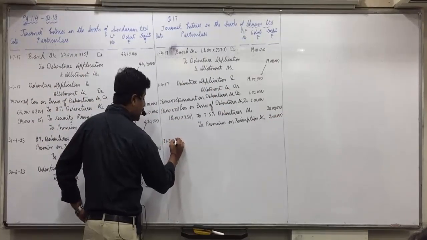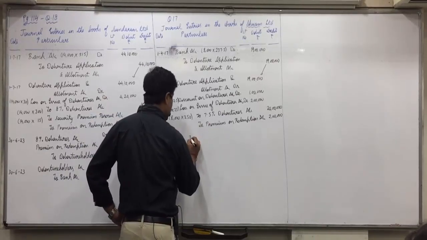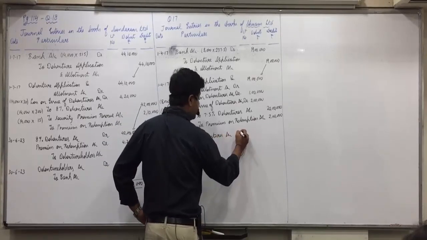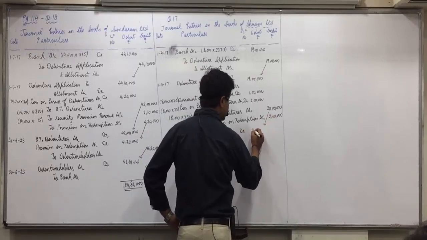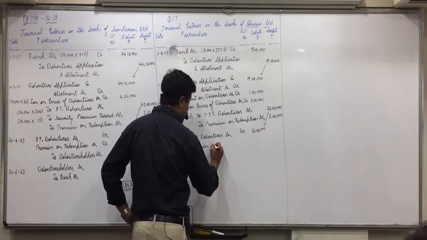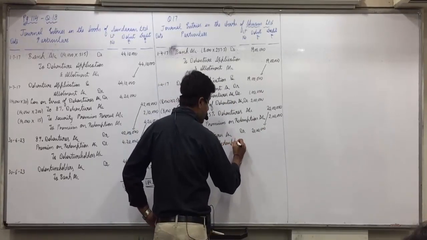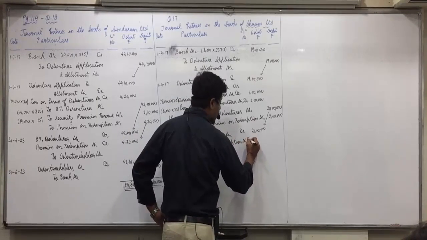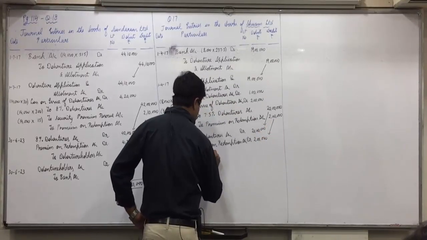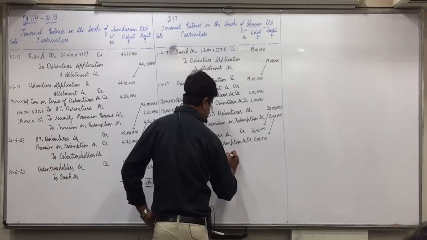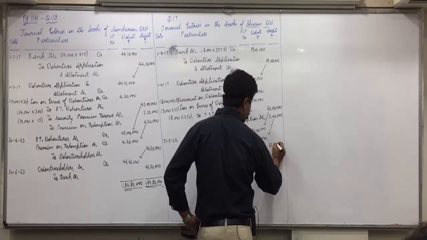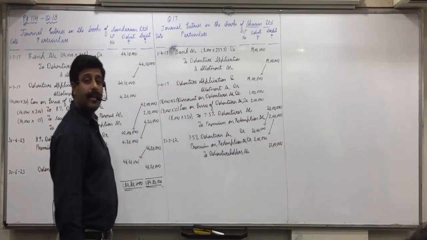Now redemption is done on 31/3/22. First of all, you'll close 7.5% debentures account, debit with full amount 20 lakhs. Premium on redemption account, debit with full amount 2 lakhs, to debenture holders account with 22 lakhs. Did everyone understand this?